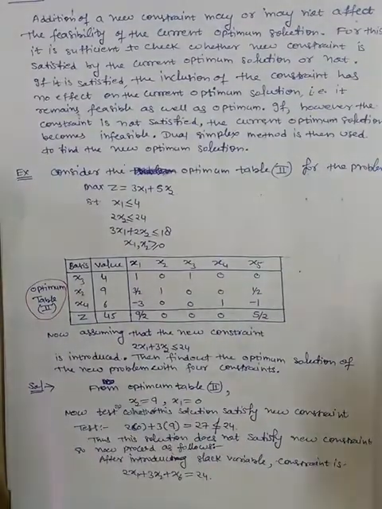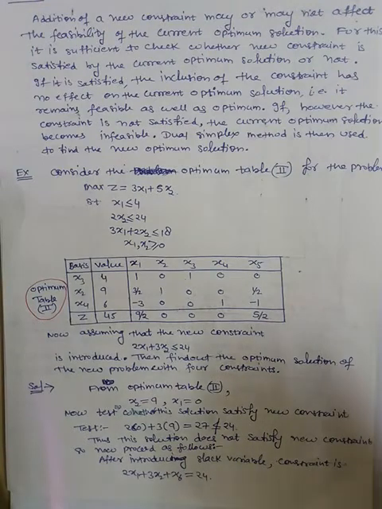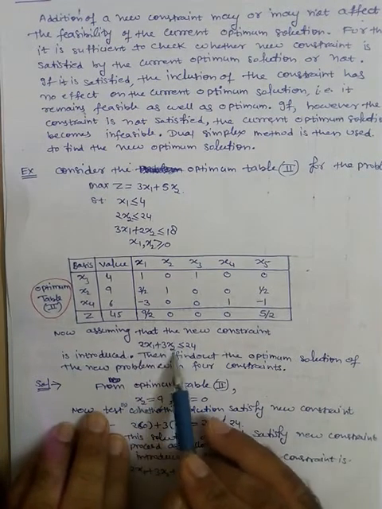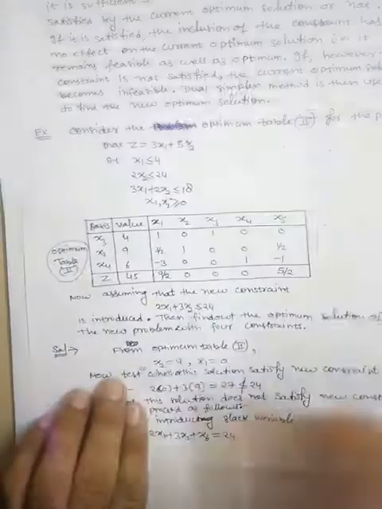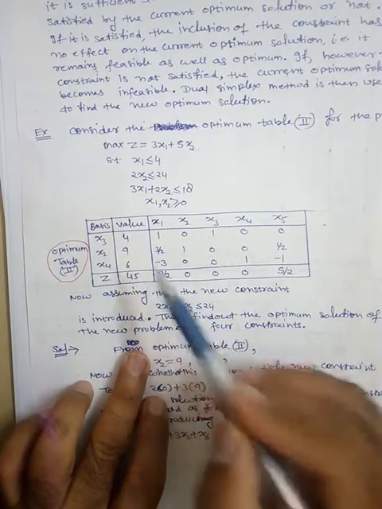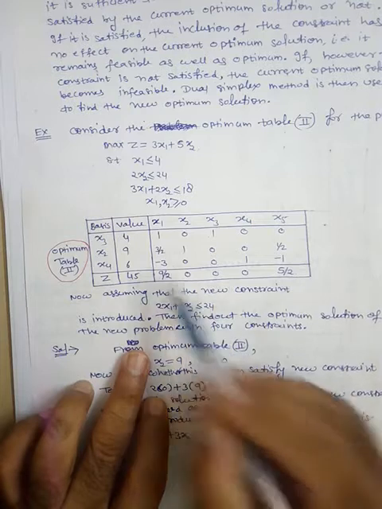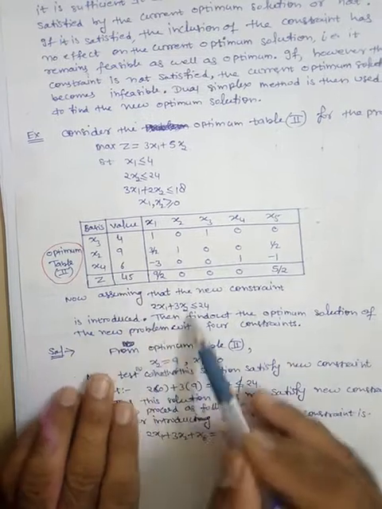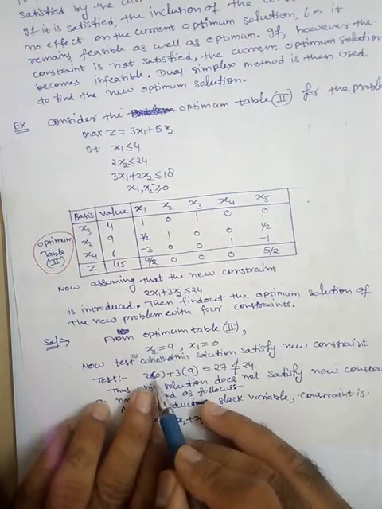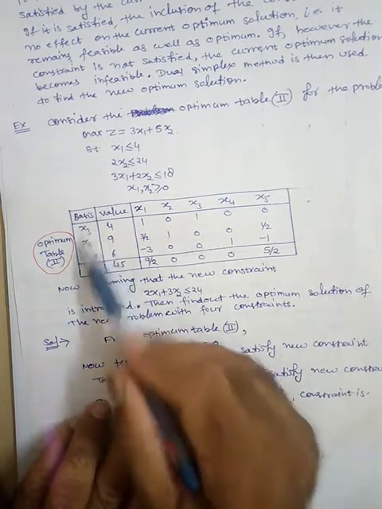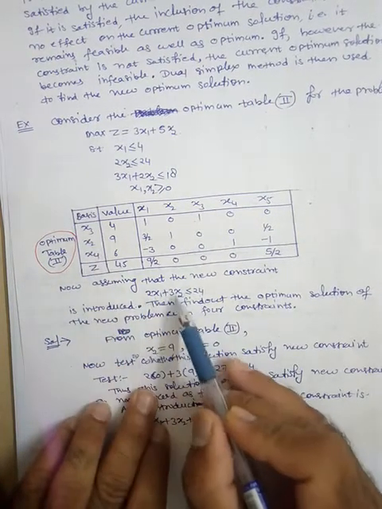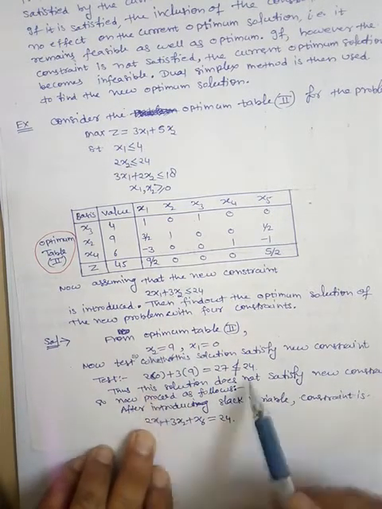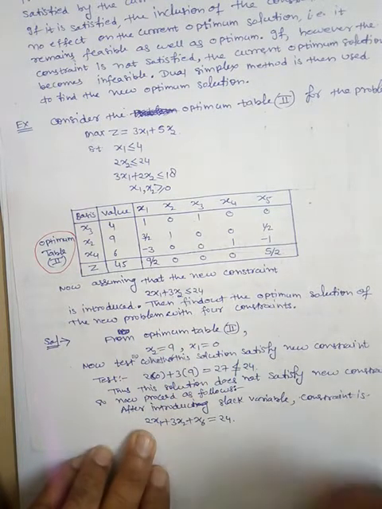Now a new constraint is added, which is 2x1 plus 3x2 is less than or equal to 24. First we will check whether the current solution satisfies this constraint or not. The solution is x3 is 4, x2 is 9 and x4 is 6. If you substitute it here, x1 is 0, x2 is 9, so 0 plus 9 into 3 is 27. So 27 is not less than 24. That's why the current solution does not satisfy this, so we have to move further.